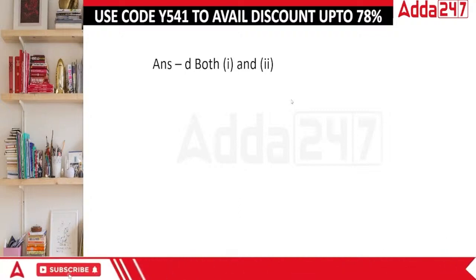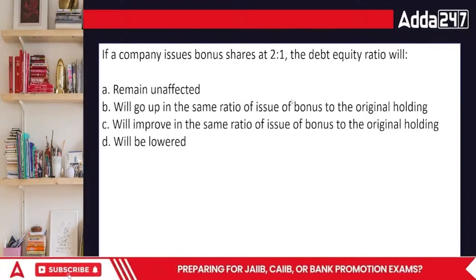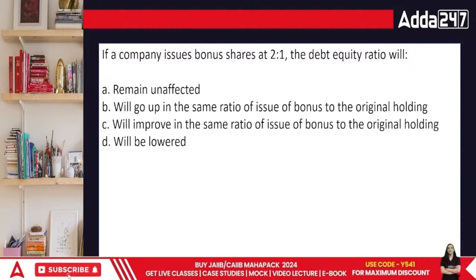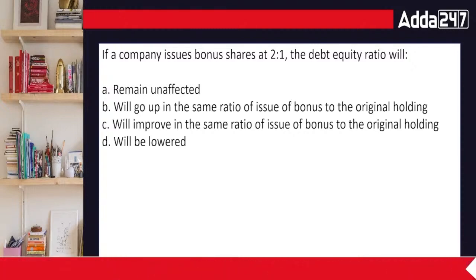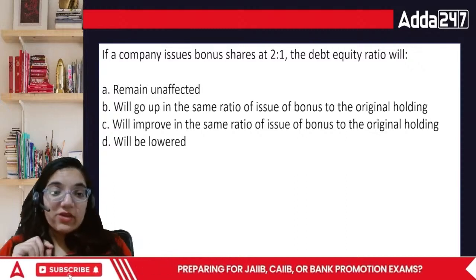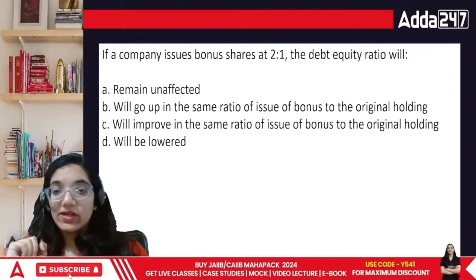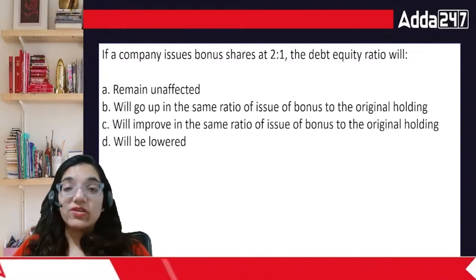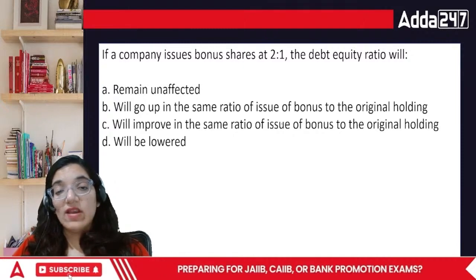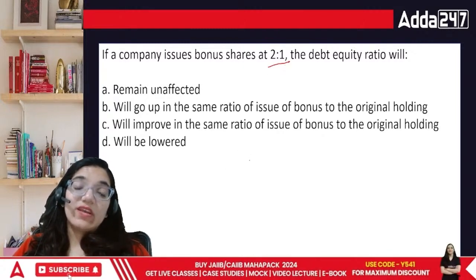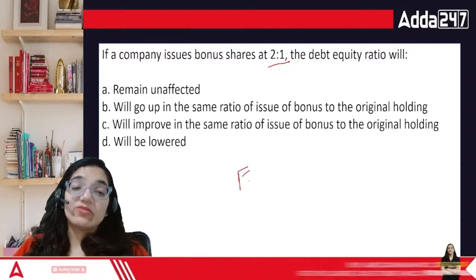Done. Next question, everyone. If a company issues bonus shares at 2:1, the debt equity ratio will be... According to you, what's going to be the answer? If the debt equity ratio of the organization is 2:1, the ideal ratio is actually 2:1, and they say bonus shares are being issued in the ratio of 2:1. In this case, bonus shares are given absolutely free.